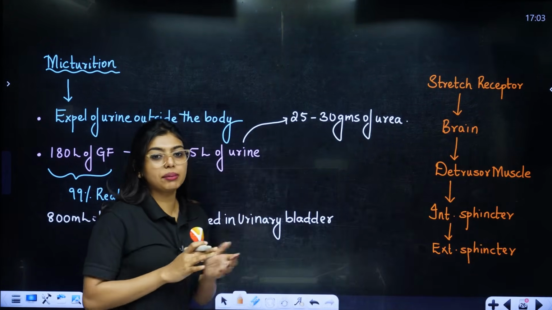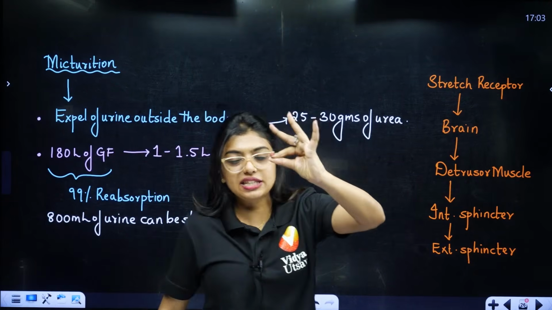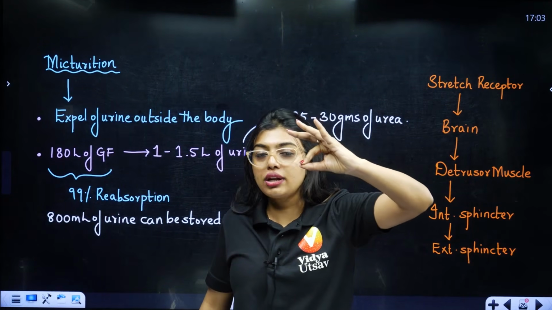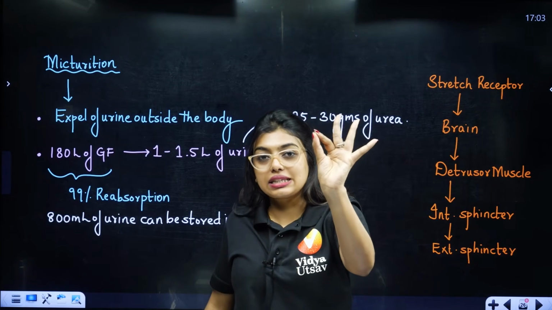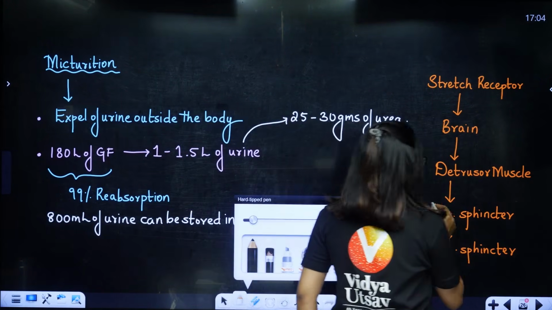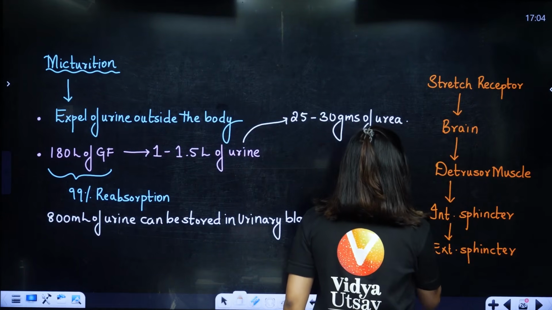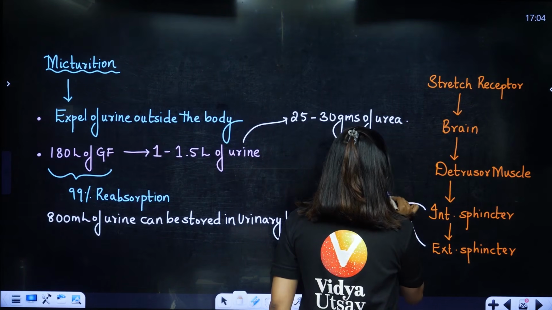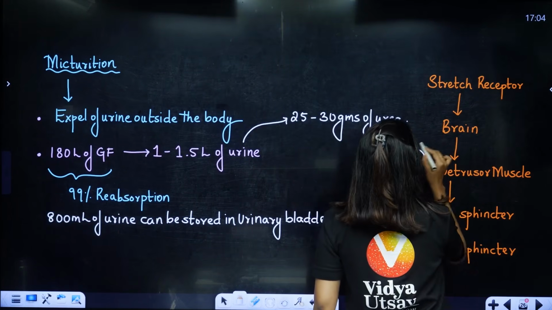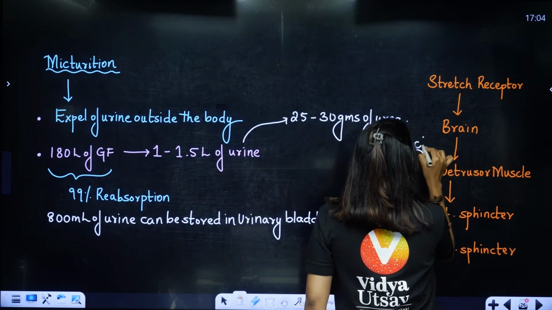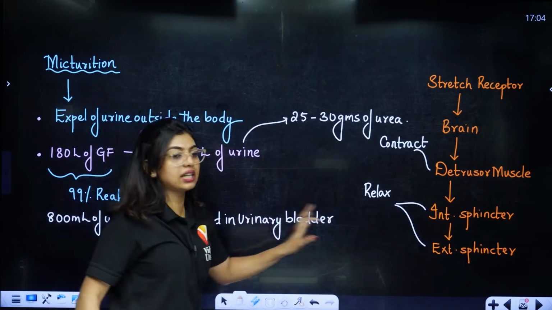Now I want you to remember one thing. See, this is the sphincter. Sphincters are contracted so urine shouldn't come out. They will relax, and that is when urine will come out. So these have to relax for urine to be expelled, and the urinary bladder has to contract. Understood? Okay, understood. One has to contract, another one has to relax.